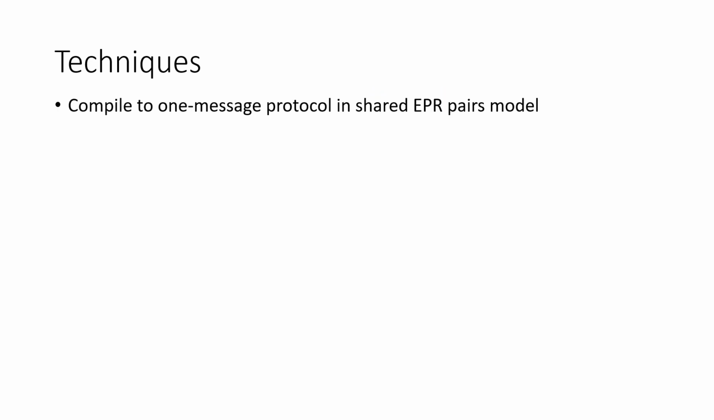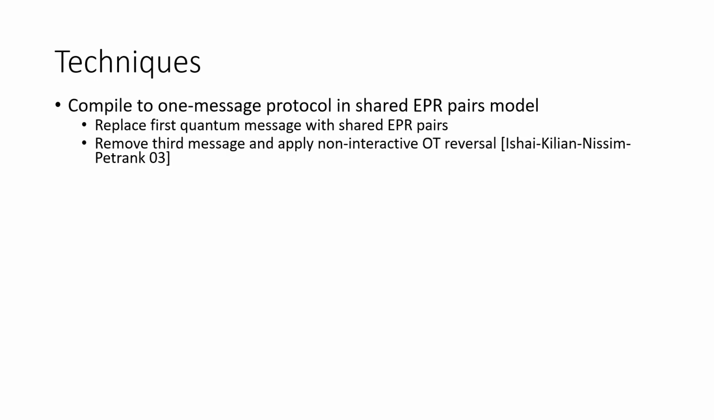Moving on to our next main result, I'll just say a few words about this. We take our three-message protocol and compile it to a one-message protocol in the shared EPR pairs model by replacing that first quantum message with shared EPR pairs and removing the third message, which switches the roles of the sender and receiver and makes one of their inputs random. Then to switch these back, we apply a non-interactive OT reversal protocol due to Shai, Kilian, Nissim, and Petrank.